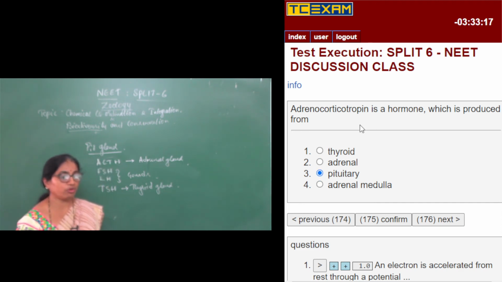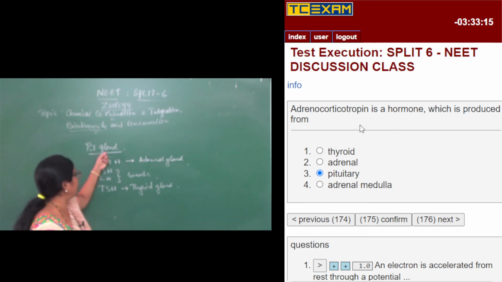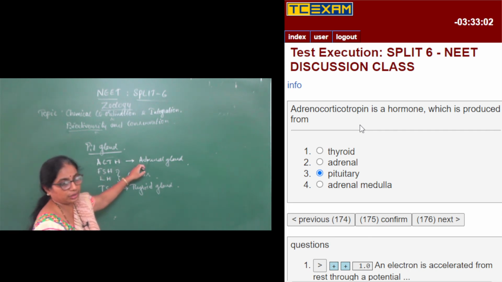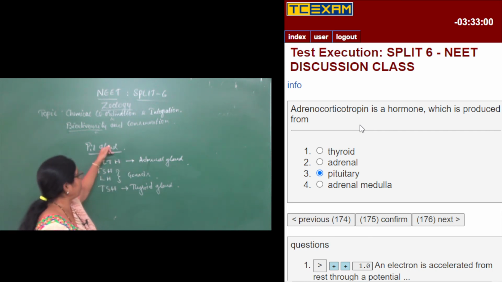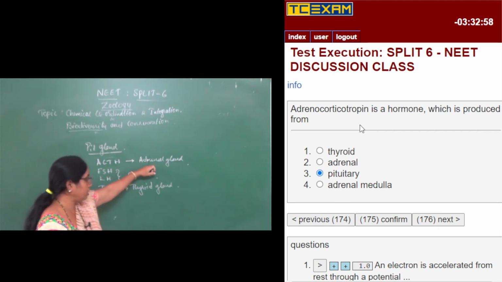Adrenocorticotropic is a hormone which is produced from the pituitary gland. It is going to produce ACTH. The short form is ACTH and the long form is adrenocorticotropic hormone, secreted from the pituitary, right? So thereby it is going to control the adrenal glands, right? Secreted from the pituitary gland, it stimulates the secretion of the adrenal gland.